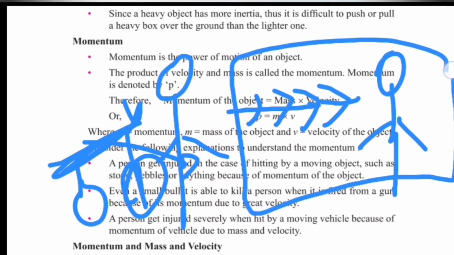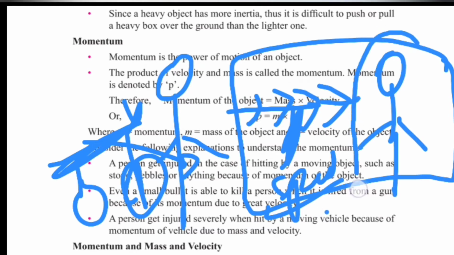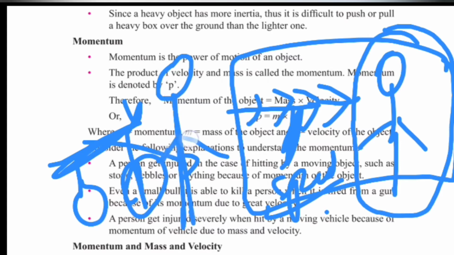This is the case when the object is moving with a high speed, due to which more injury takes place in such an accident, whereas where a person is just standing and the vehicle just falls on him, there will be injury, but that injury is very much less than that caused by a moving vehicle. So when a vehicle is moving, because of its mass and its movement, there is a very high velocity, due to which this happens.